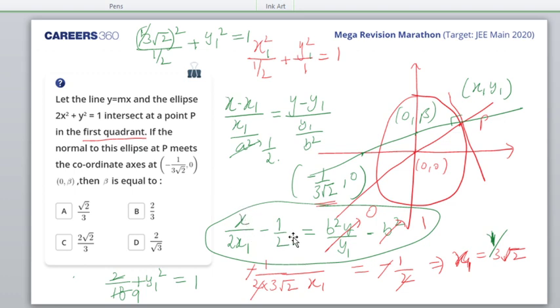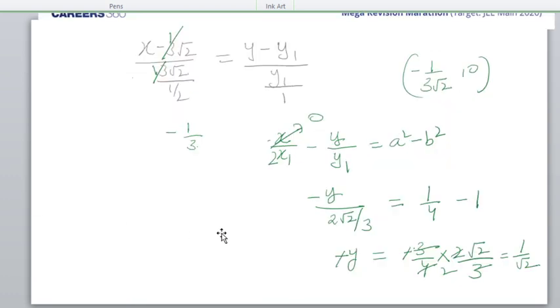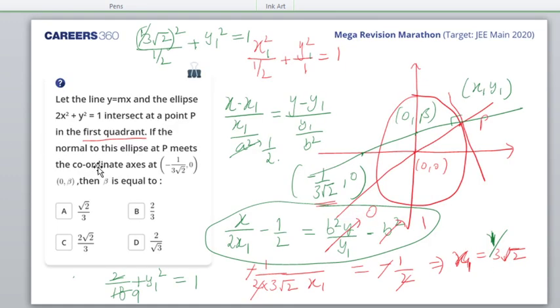I wrote it like this, half 1 minus y by y1. That I did right only. Here some mistake I did. X I put as 0. y1, what did I find? y1 I found.